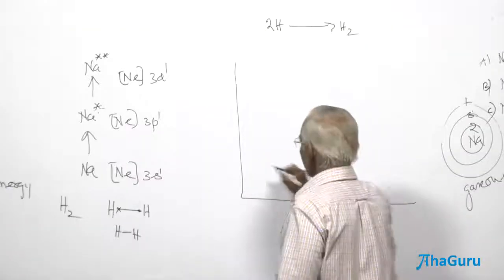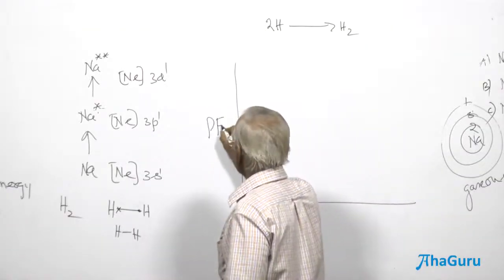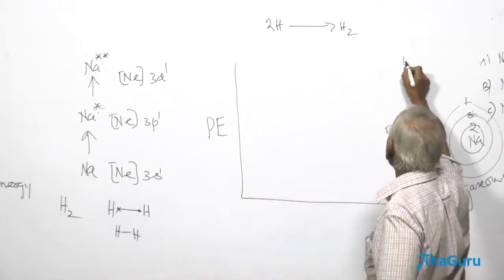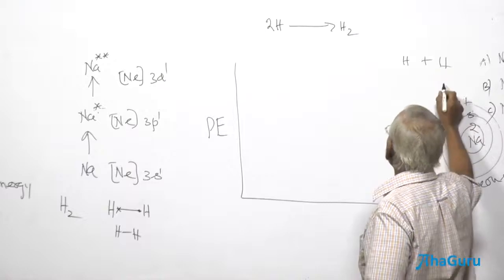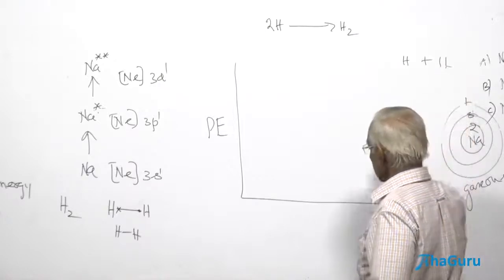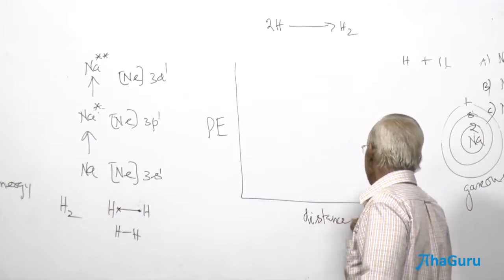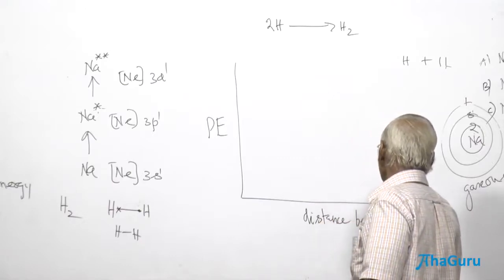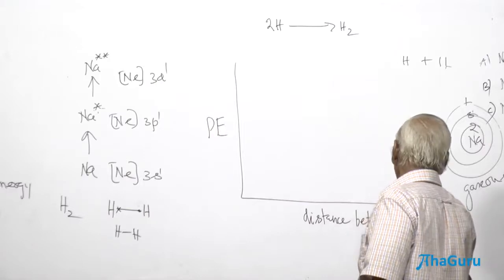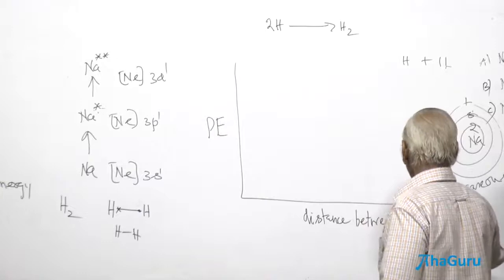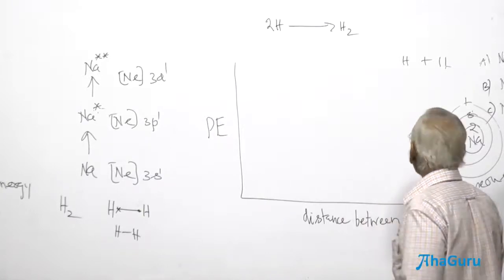I have the potential energy here of the atoms, hydrogen. Two atoms of hydrogen combined together, hydrogen plus hydrogen here. And this is going to be the distance between the two hydrogen atoms. Distance between the two hydrogen atoms.